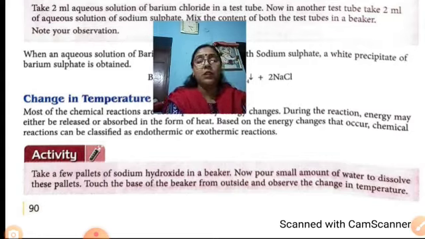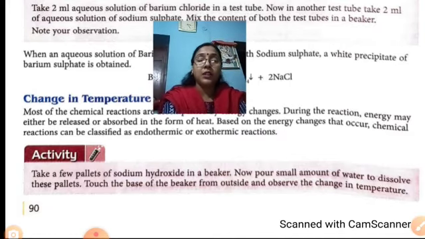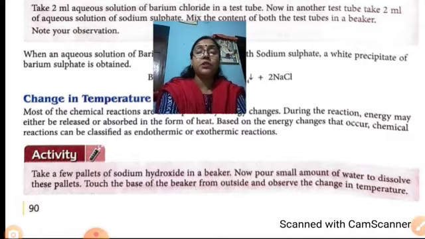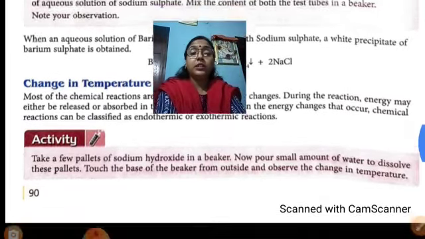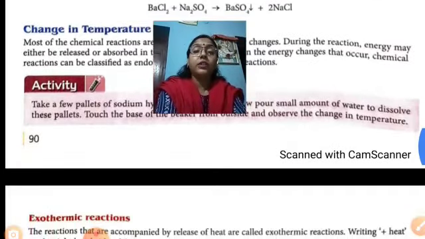After some time, the beaker becomes hot. That means in a chemical reaction, the change in temperature also occurs. That is another character of chemical reactions.